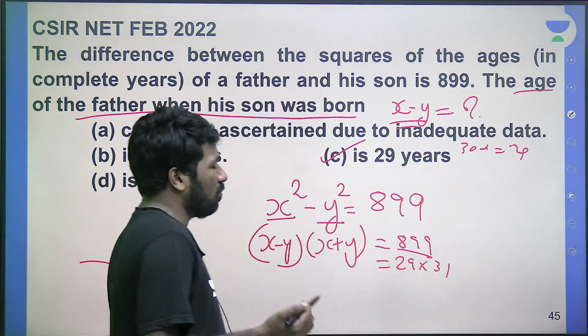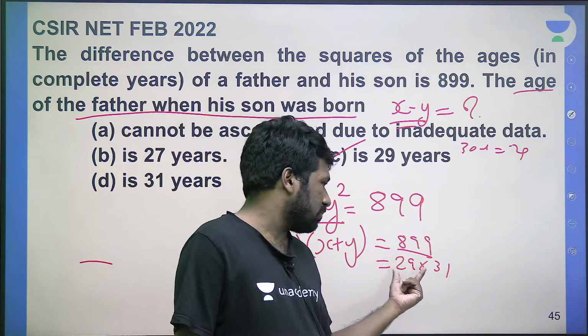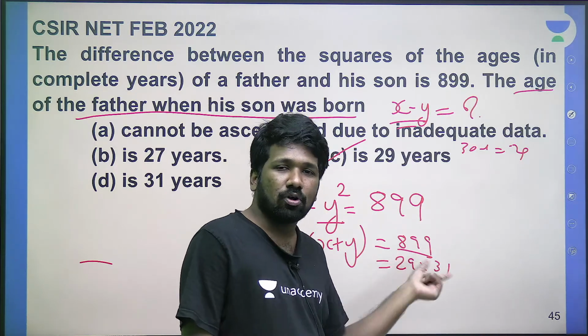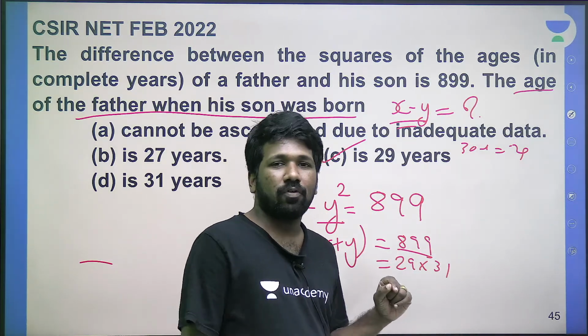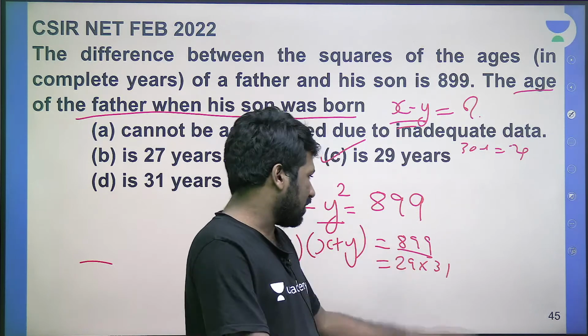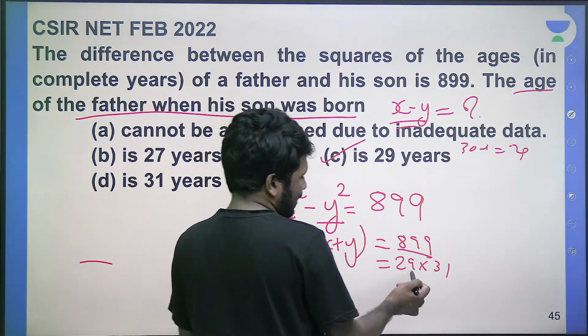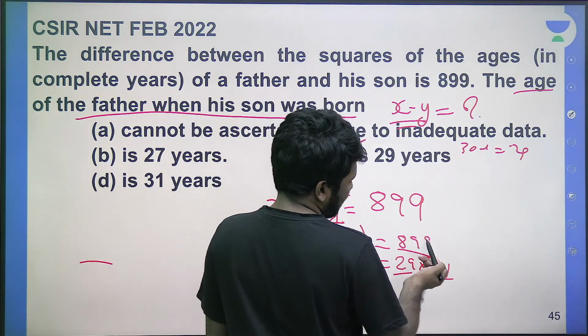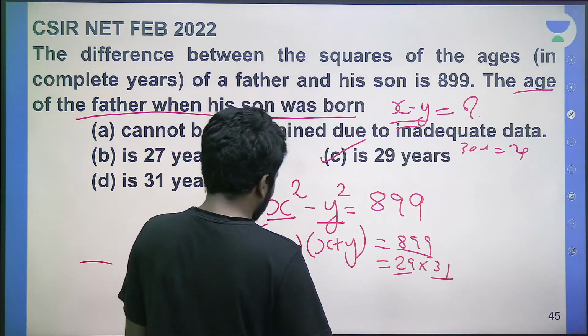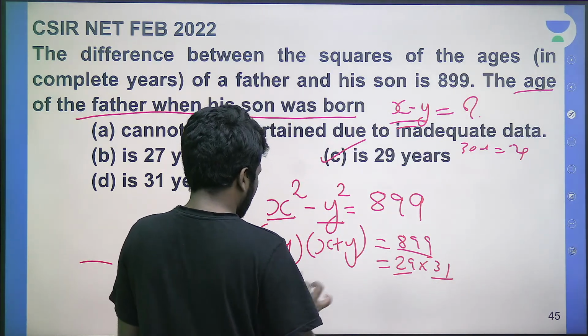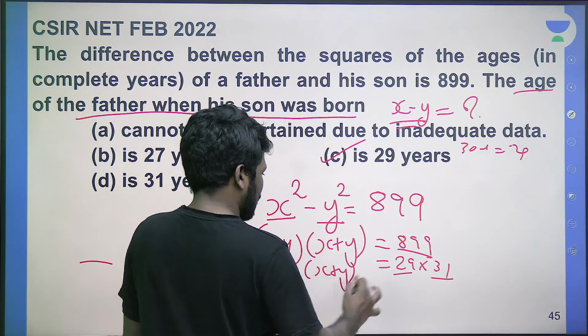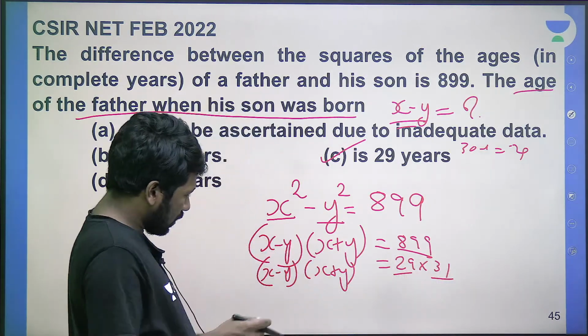If you know mental math, these kinds of numbers are equidistant numbers from a common base. Vedic maths offers a technique to do that, but for the sake of time we will just do it with normal math. 29 into 31 is 899. That means the left hand side, x minus y into x plus y, can be written as 29 into 31.